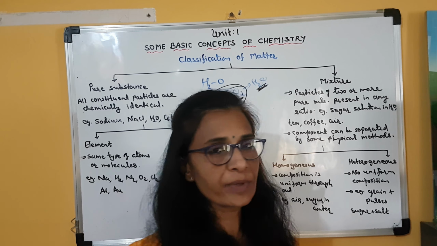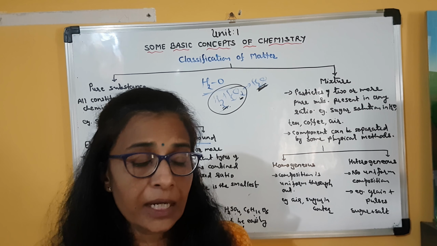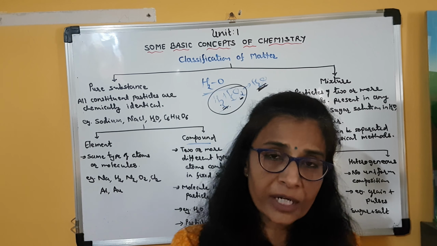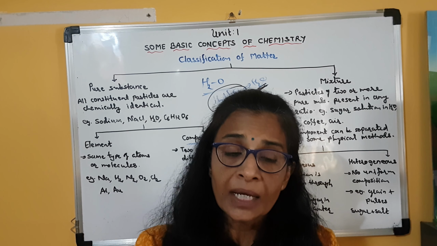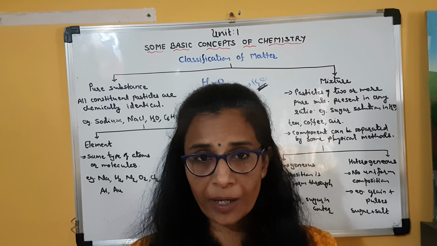Then heterogeneous mixture. Hetero means different. Clear? So here, though the components are present in different proportions, they are clearly visible.